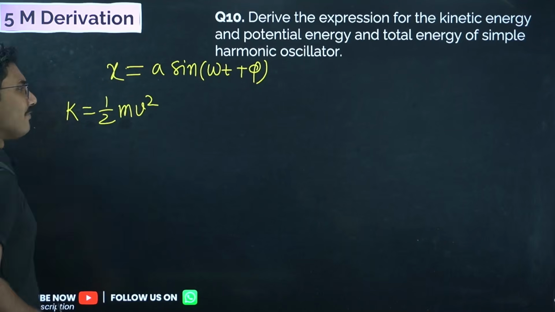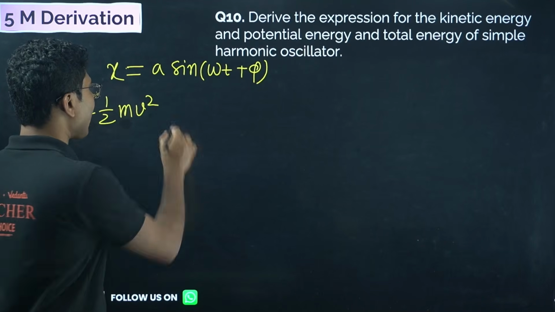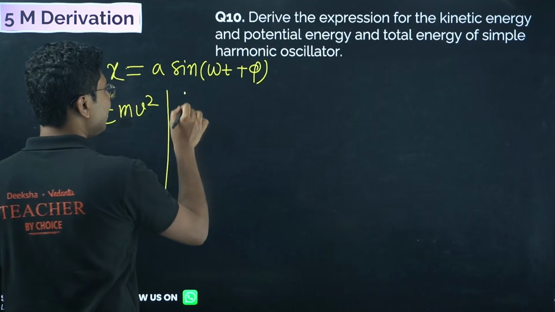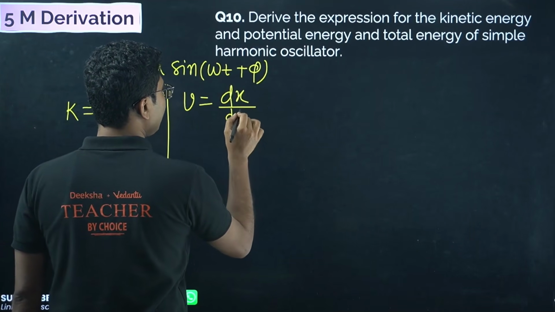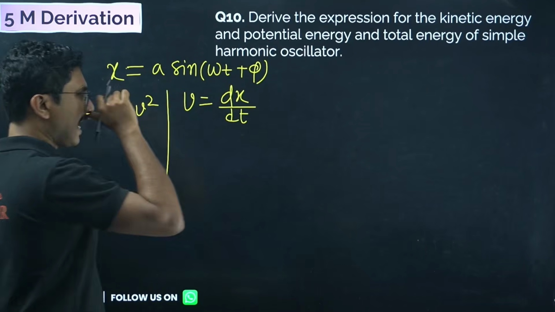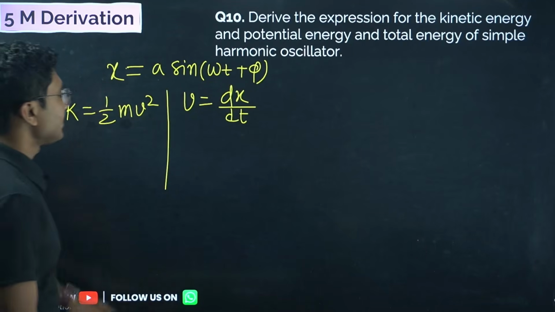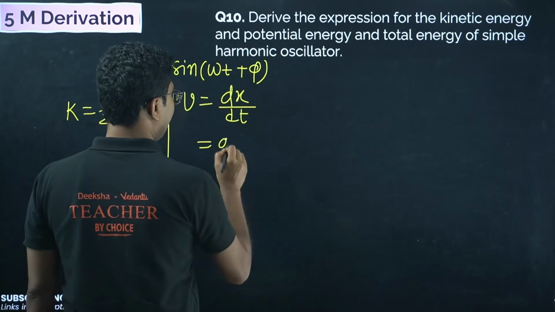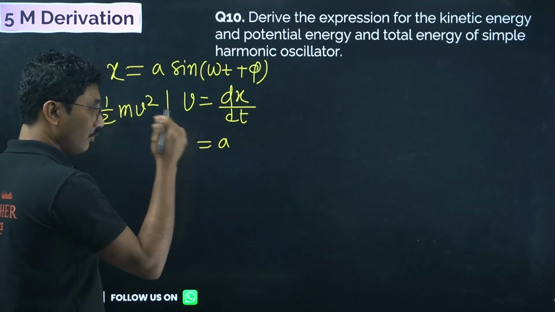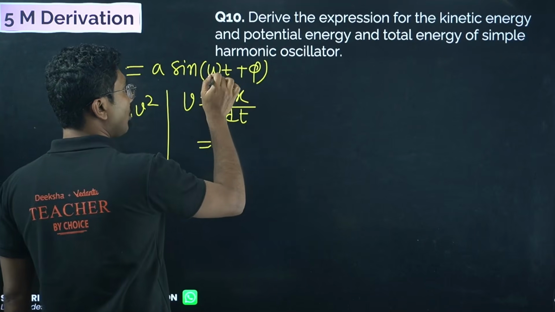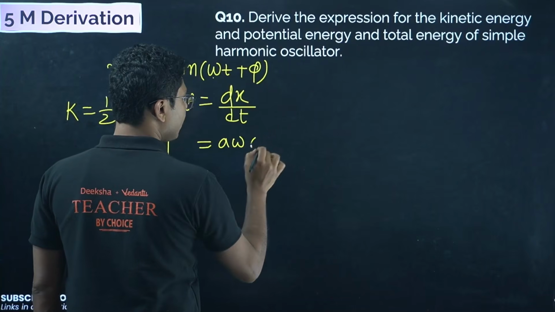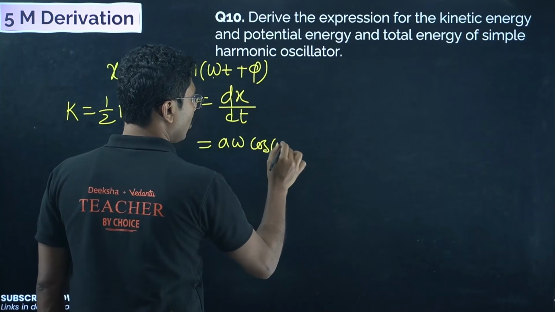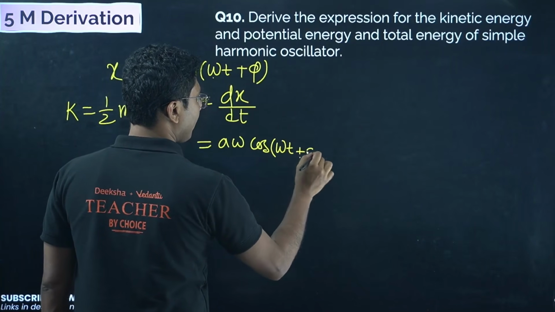So if we can find velocity, we can find the kinetic energy. How can we find velocity? Velocity is given by rate of change of displacement. So we need to differentiate this with respect to time once. Differentiating it, we get a. I hope you are doing differentiation practice. Omega is constant, it will come out, and sine will become cos omega t plus phi.